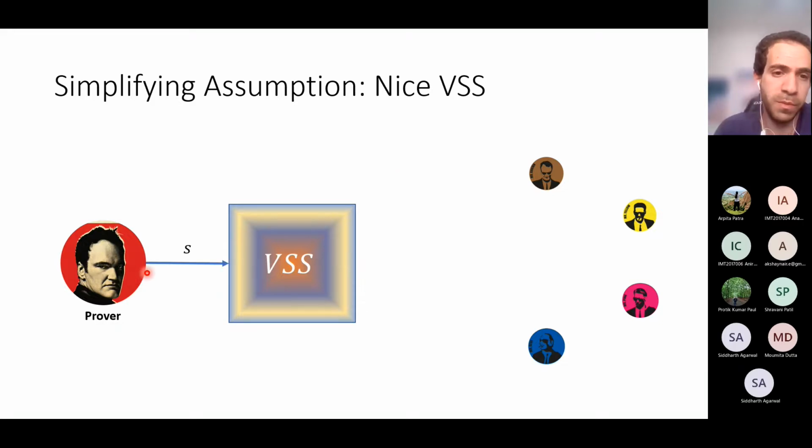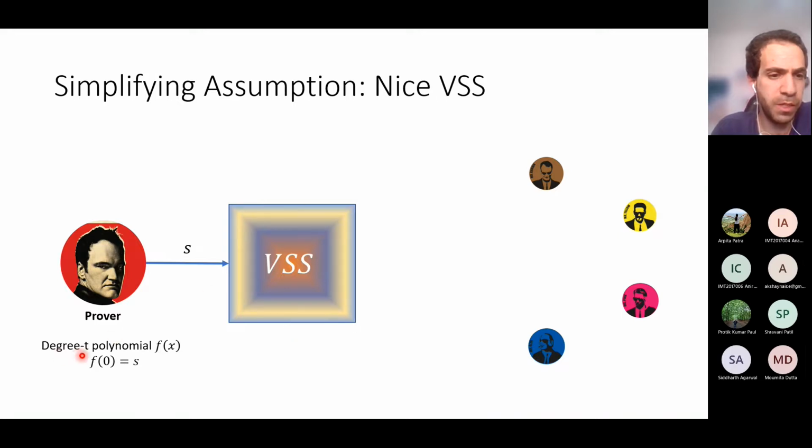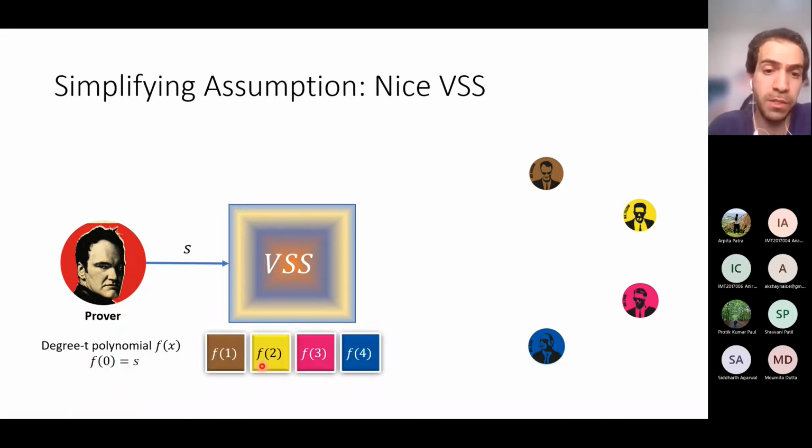It means that the prover can input a secret S to this magic box. And this magic box samples a random degree T polynomial f of x whose free coefficient is the secret, and it generates the Shamir shares by using this polynomial.